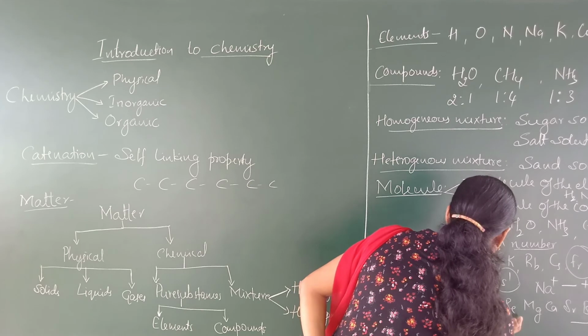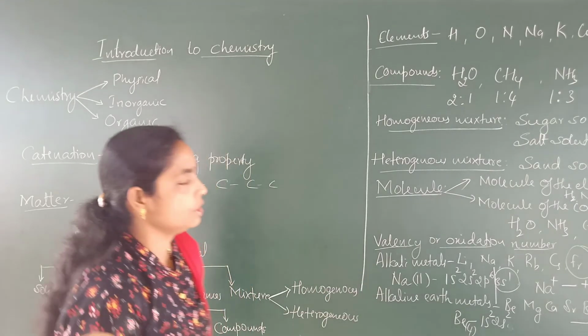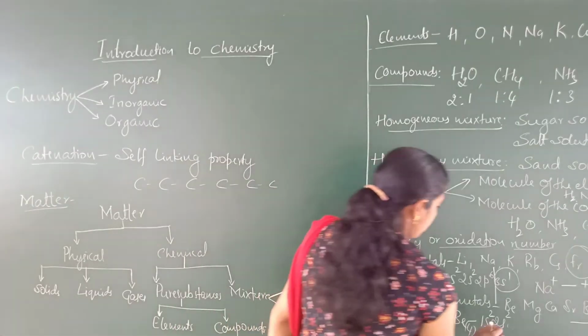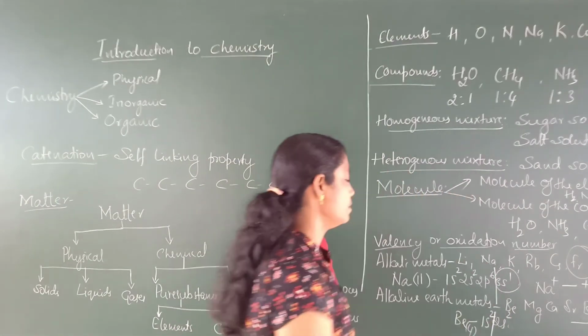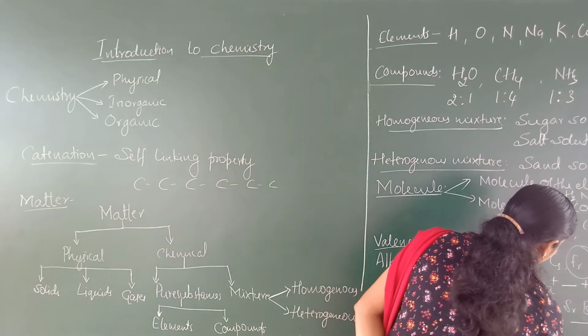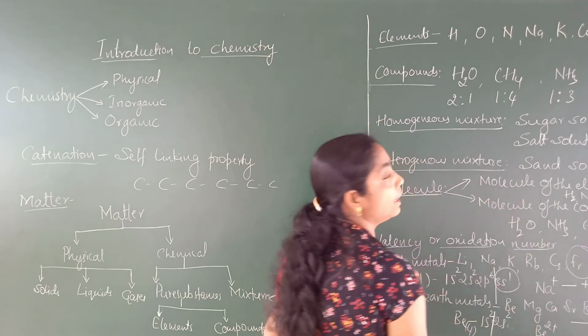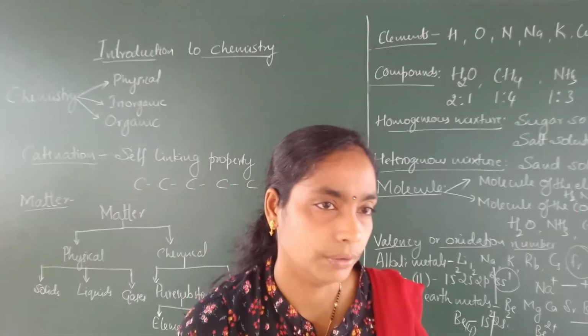Atomic number is 4. Therefore, the valence shell contains how many electrons? Only 2 electrons, and after losing the 2 electrons, beryllium is converted to beryllium 2 plus ion.